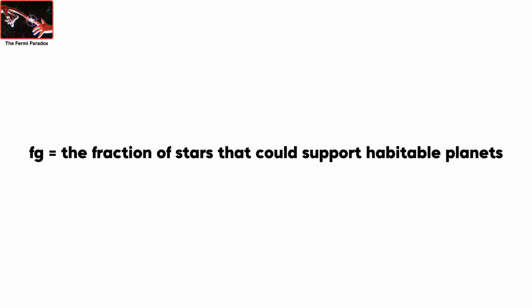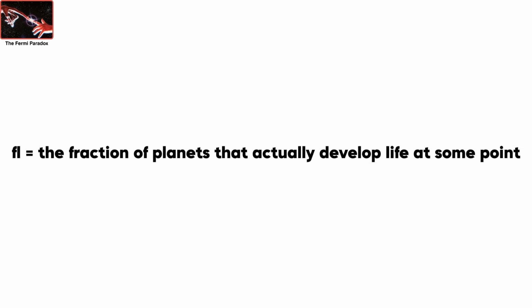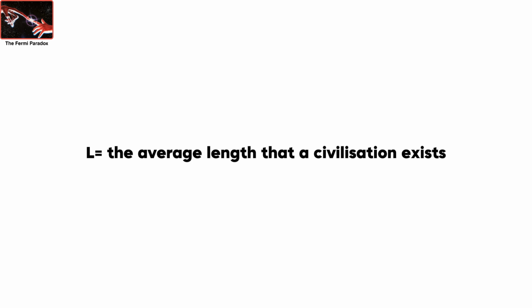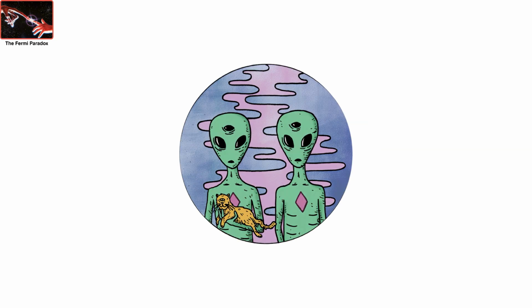The fraction of stars that could support habitable planets. The number of planets that can potentially support life. The fraction of planets that actually develop life at some point. The fraction of civilizations that emit detectable signs of their presence. The average length that a civilization exists. The Drake equation aims to estimate how many intelligent civilizations exist.